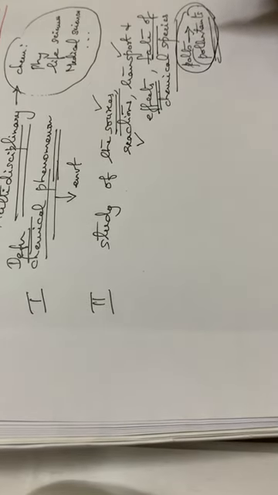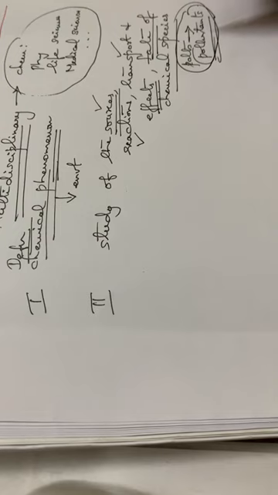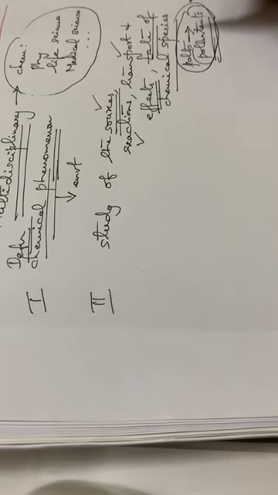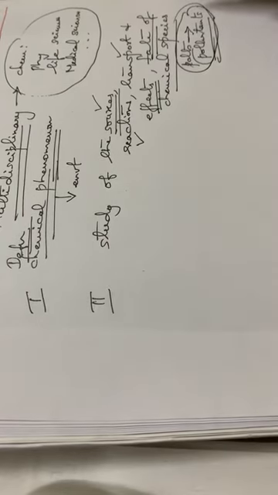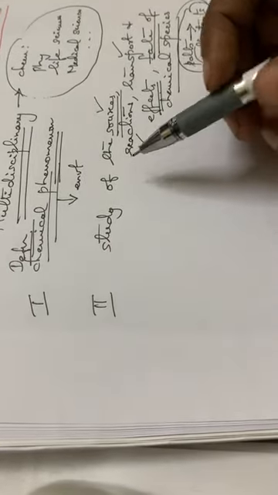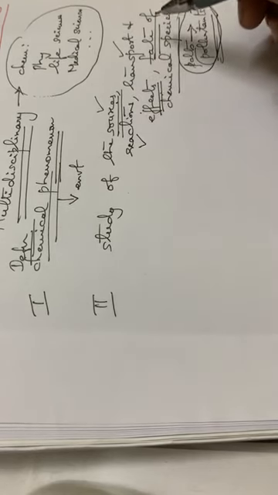One more thing I forgot to tell you: you have to write the lecture notes while listening to my video. That is a must. Just write the points. By writing the points, you will be clear of the topic, and then you can read the textbook. So take down the points while I am writing. This is the second definition: the study of the sources, reactions, transport, effects, and the fate of chemical species.